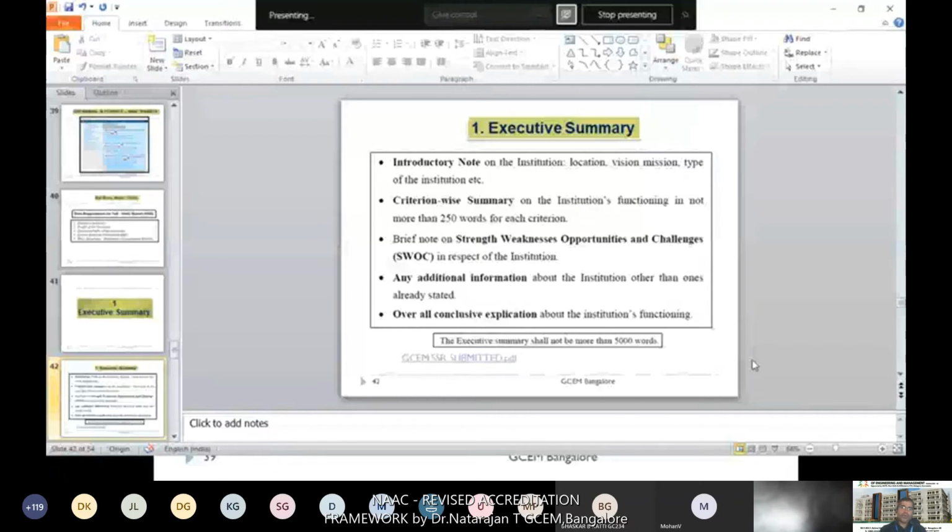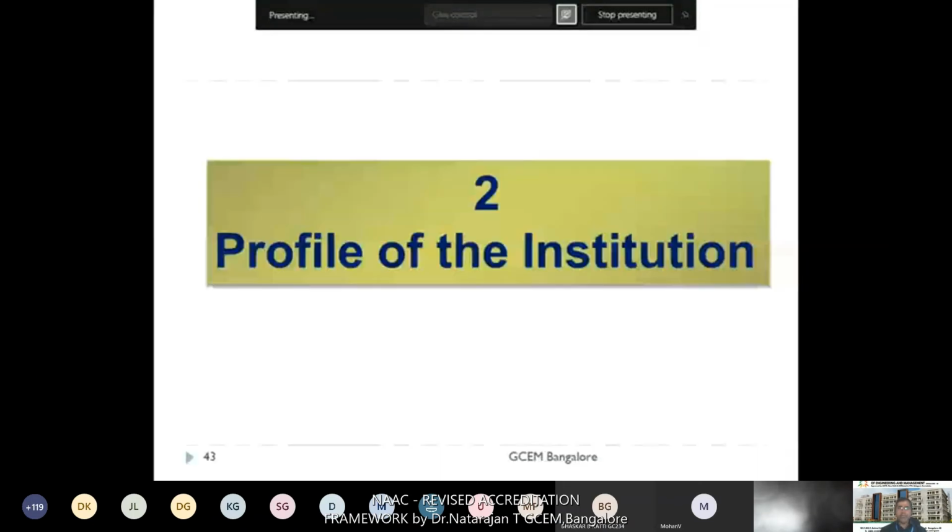Next, we will go for the profile of the institution. NAAC will not provide any weightage or marks for these things, for example, executive summary, profile of the institution, extended profile. They have not provided any weightage or CGPA. Only your quality indicator framework in the SSR will get the total weightage, and that is evaluated by the DVV partner and the peer team visit.